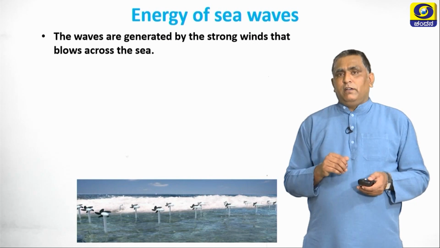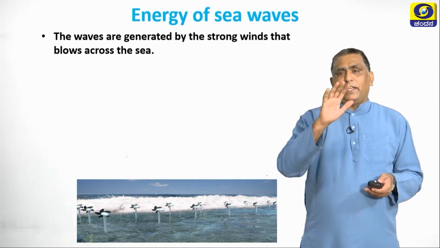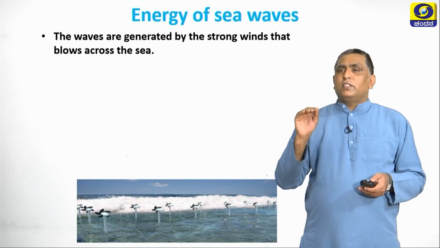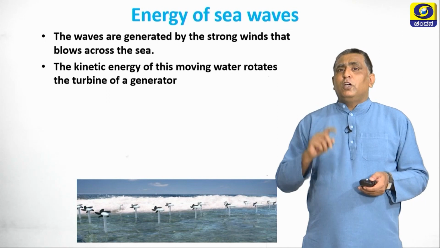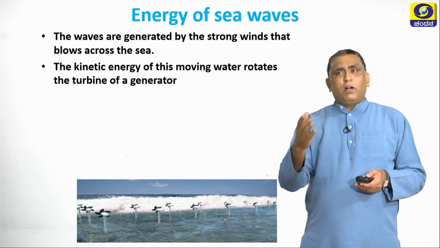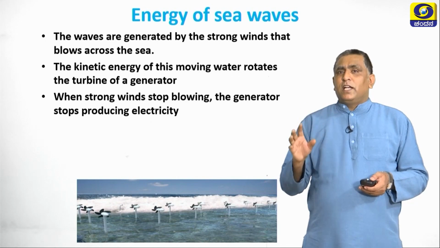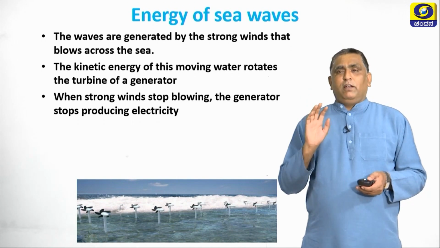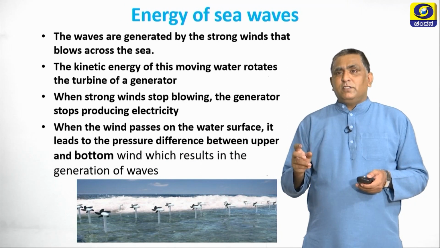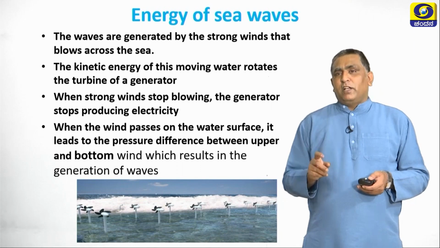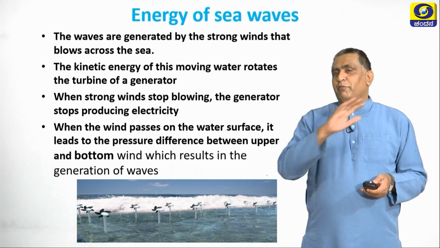How are waves created? Waves are generated by the strong winds that blow across the sea. This you might have experienced on the seashore. The kinetic energy of the moving water rotates the turbine of the generator. That is what we have explained. When the strong wind stops blowing, the generator stops producing electricity as well. When the wind passes on the water surface, it leads to a pressure difference between the upper and bottom wind, which results in the generation of waves.